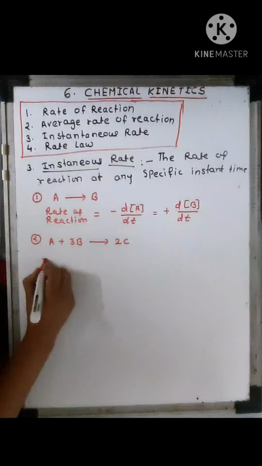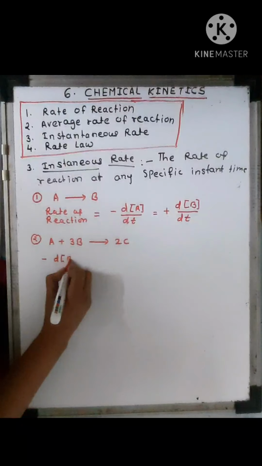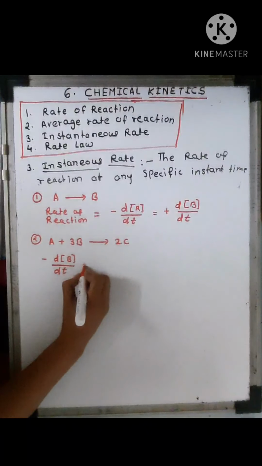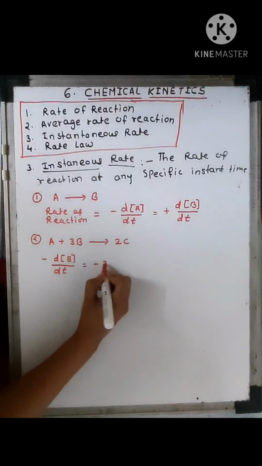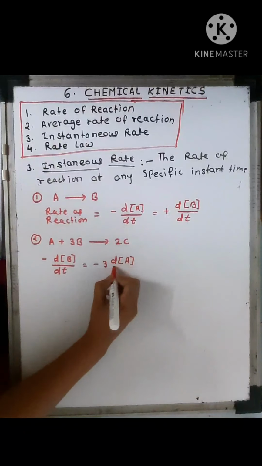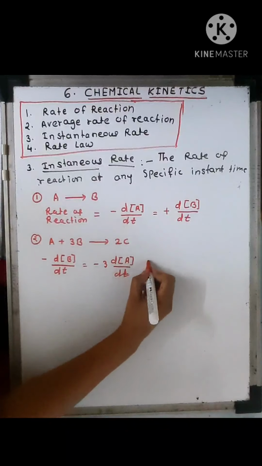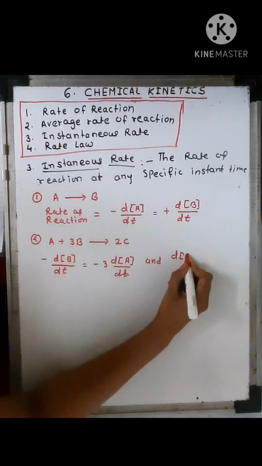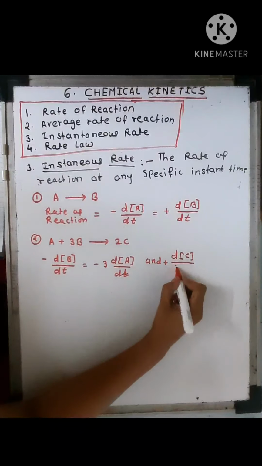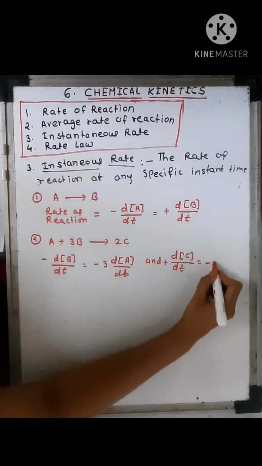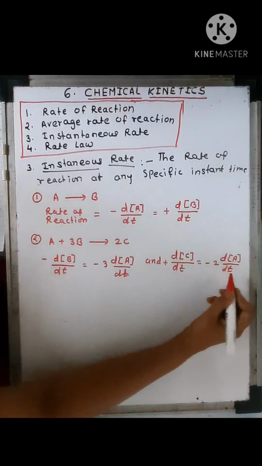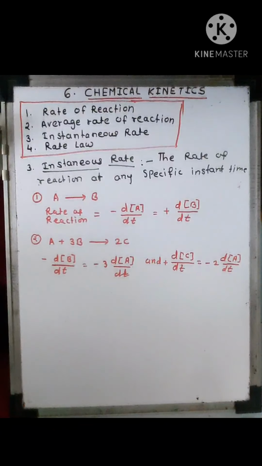Then rate of reaction: minus dB upon dt is equal to minus 3 dA upon dt, and with respect to product, dC upon dt, this is positive sign, is equal to minus 2 dA upon dt.